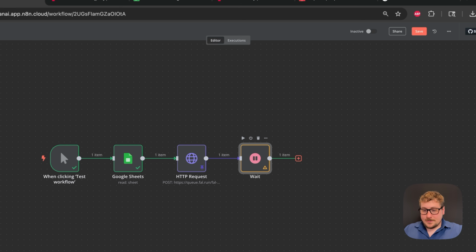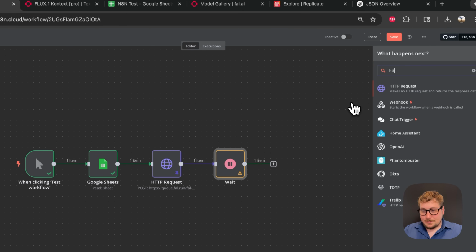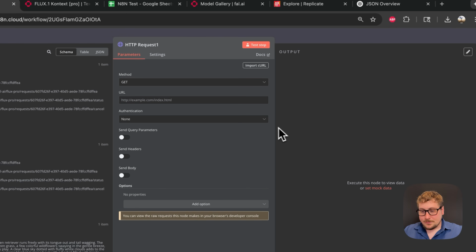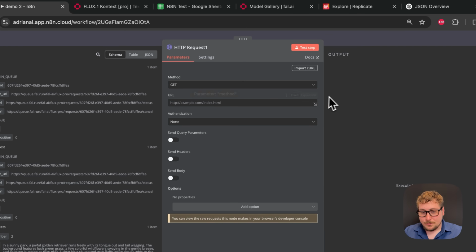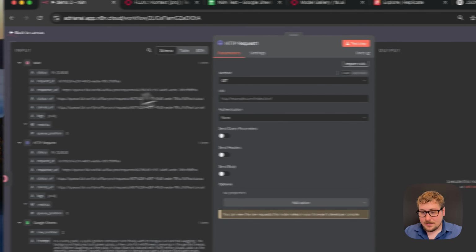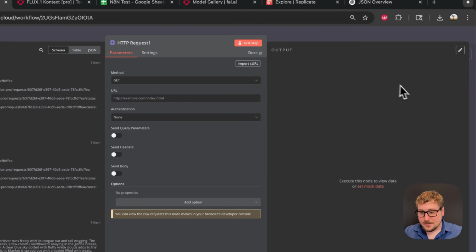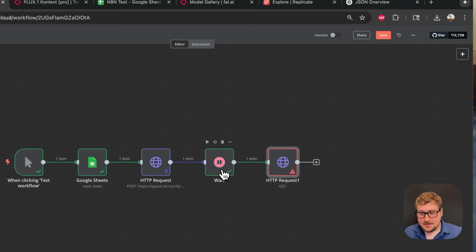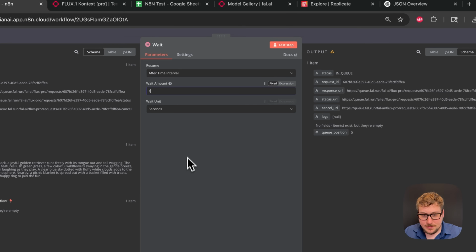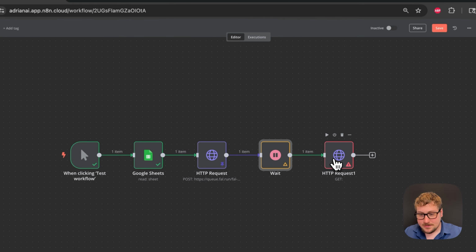And then what we're going to need to do is our second HTTP request. And this one is going to be super simple. We're just going to be doing a GET, and we're going to be sending some of the data from the previous request. Okay, one thing I noticed when I tested this is it is going to run the wait command no matter what, so we're going to switch that back to 1 second.